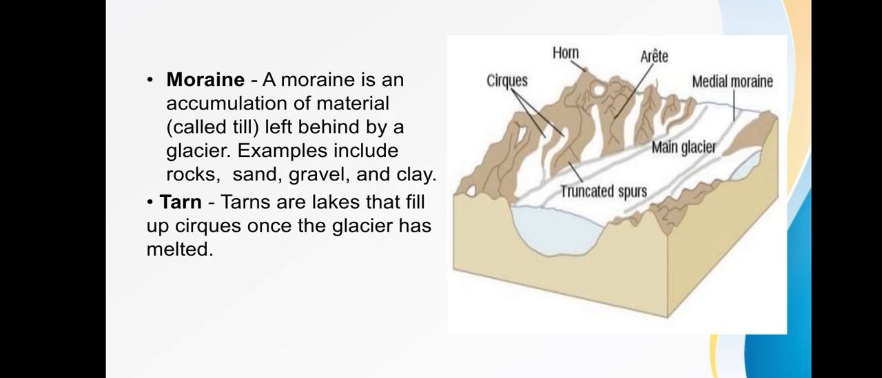Next one is tarn. Tarns are lakes that fill up cirques once a glacier has melted. Tarns are lakes that form in glacially carved cirques. They are often dammed by moraines. If they are still associated with moving glaciers, tarns are often full of tiny, glacially ground sediment that scatter light and can make the water appear colorful. So, this is the glaciers.